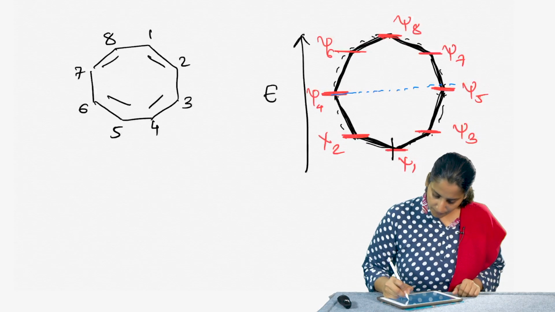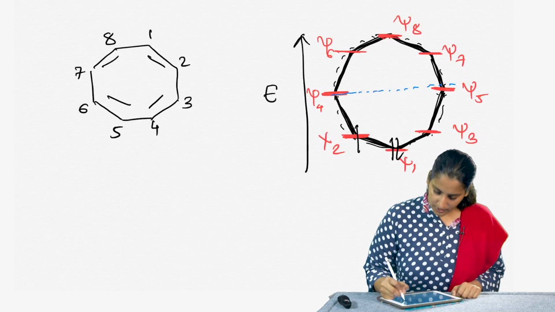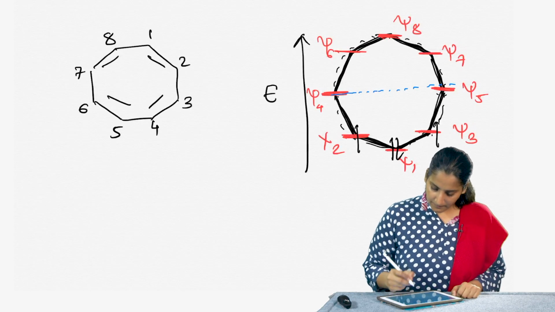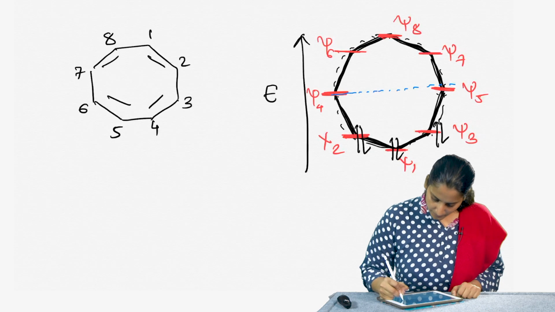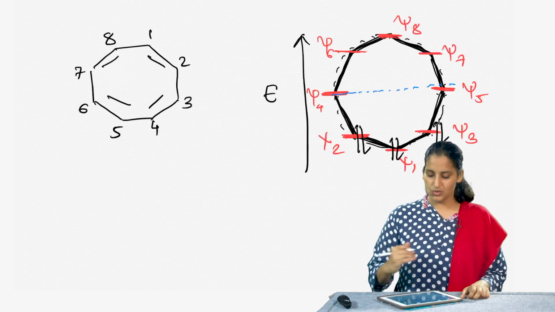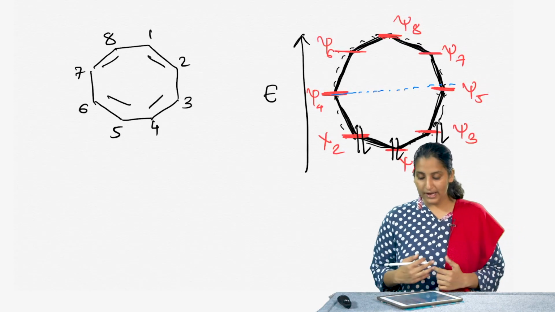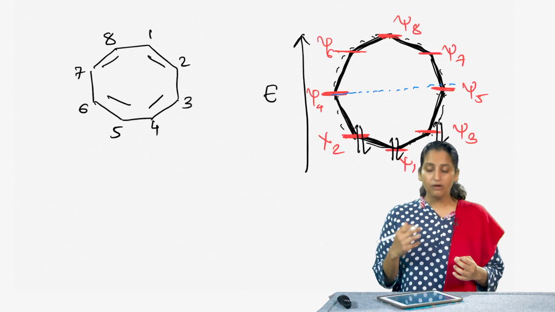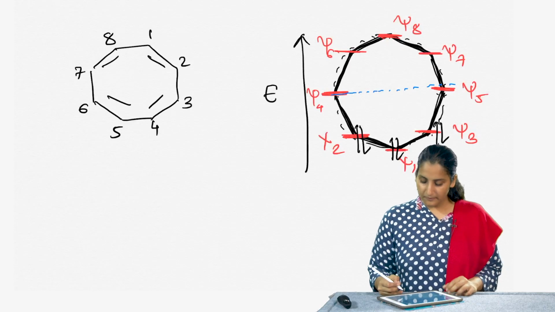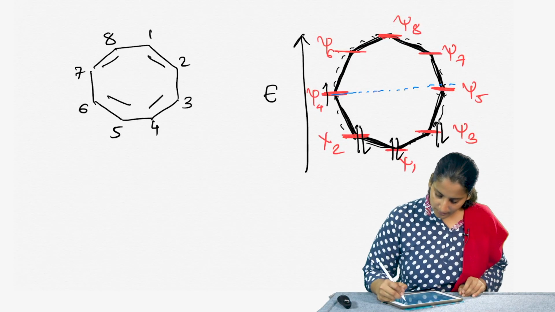I should have the first 2 electrons go in psi 1, the next 2 will go in psi 2 and psi 3, the next 2 will go again in psi 2 and psi 3, such that all of psi 1, psi 2, psi 3 are filled. And now what I have is 6 pi electrons taken care of and I need to fill the next 2. Now, these next 2 electrons, one of them will go in psi 4 and one of them will go in psi 5,